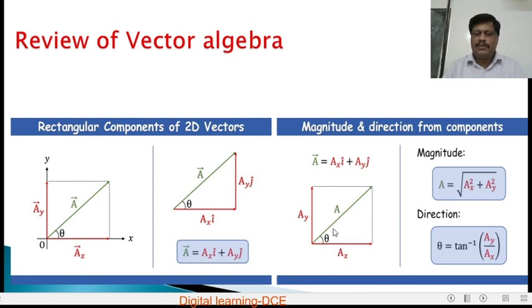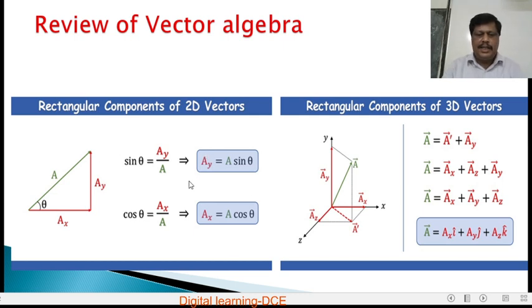And the direction of this vector is given by tan theta equal to Ay by Ax, opposite side by adjacent side. So theta is equal to tan inverse of Ay by Ax gives the direction, and A is equal to root of Ax square plus Ay square gives the magnitude of the vector.